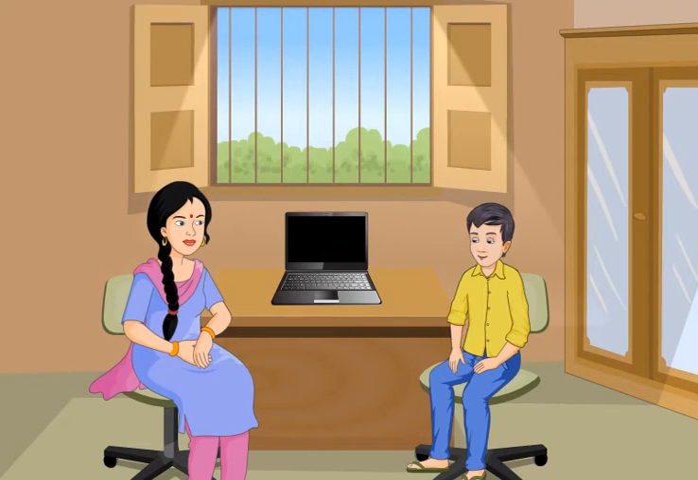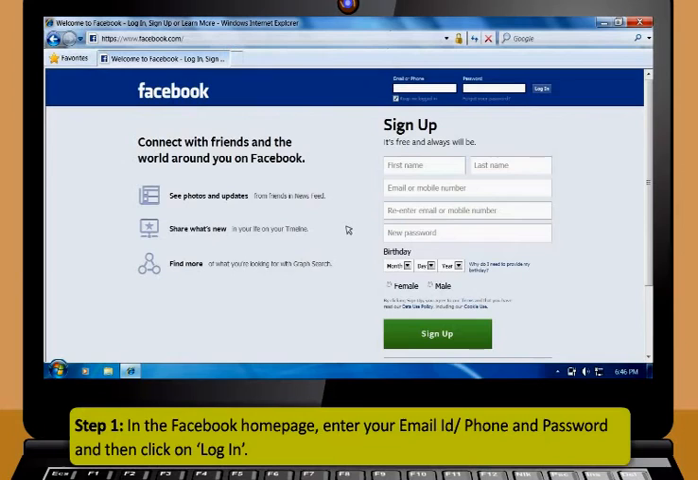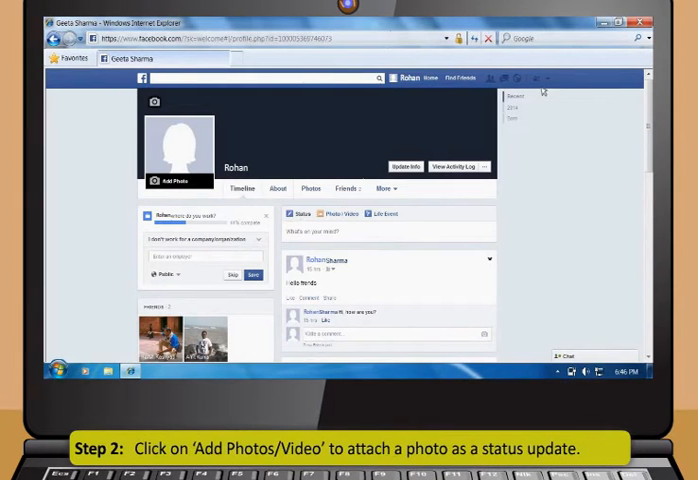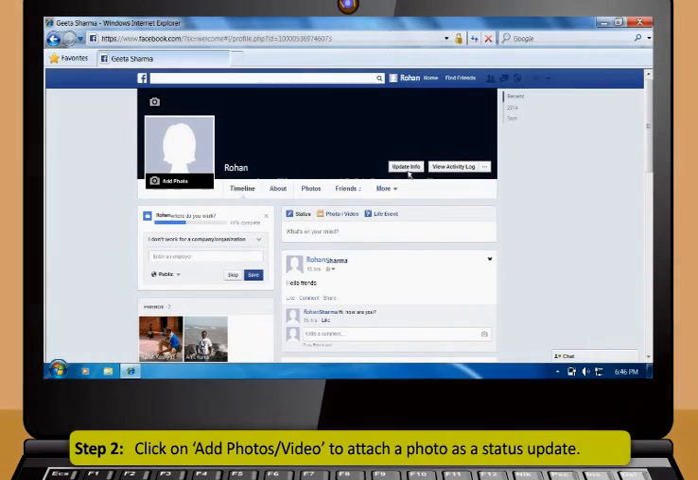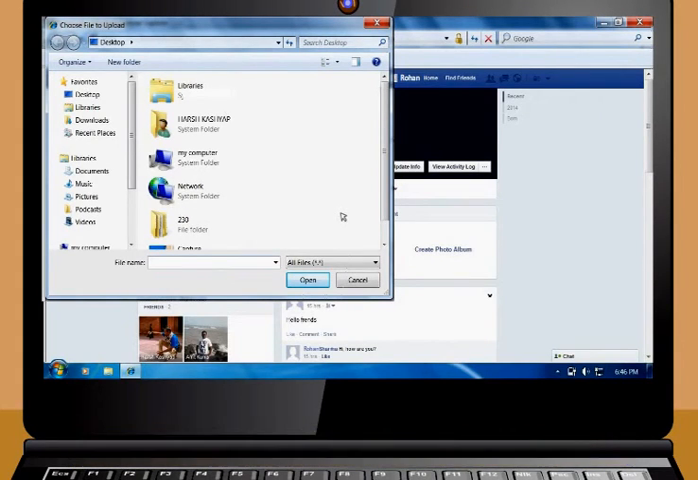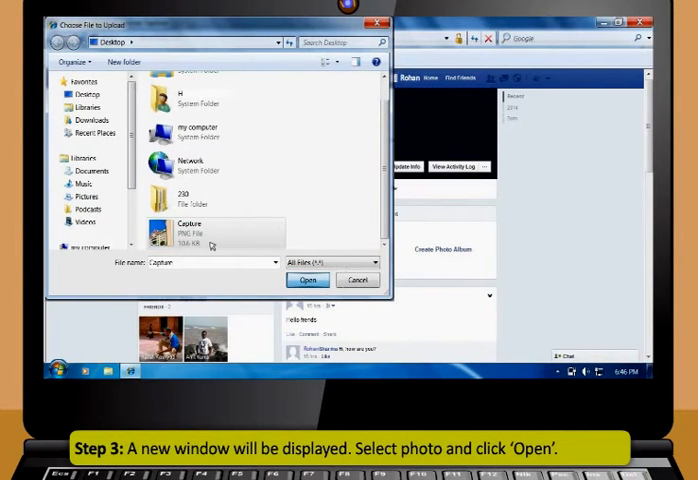Yes, now that I know so much. Step 1. In the Facebook home page, enter your email ID or phone and password and then click on Login. Step 2. Click on Add Photos or Video to attach a photo as a status update. Step 3. A new window will be displayed. Select Photo and click Open.